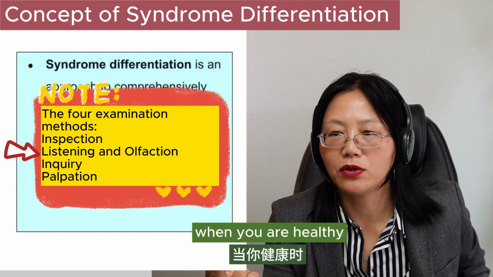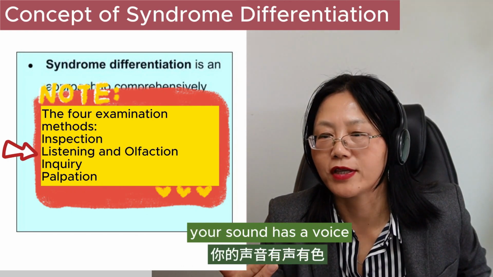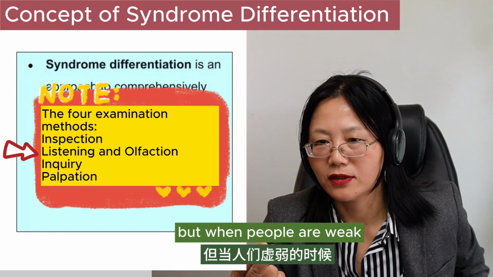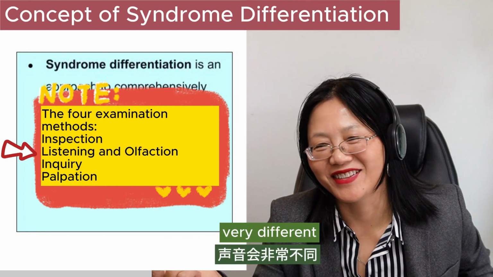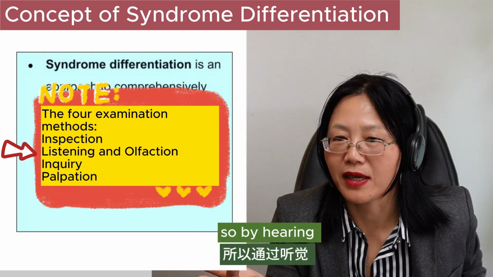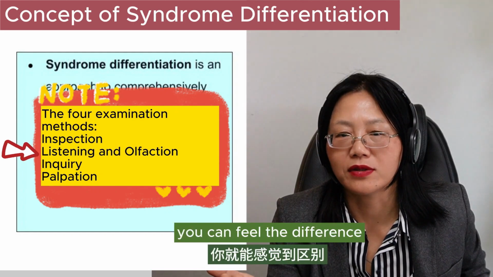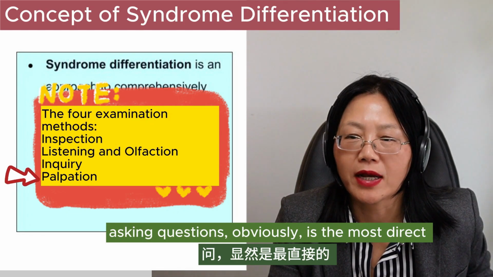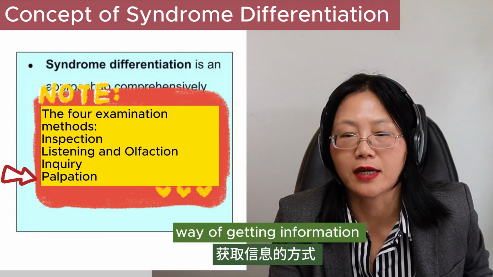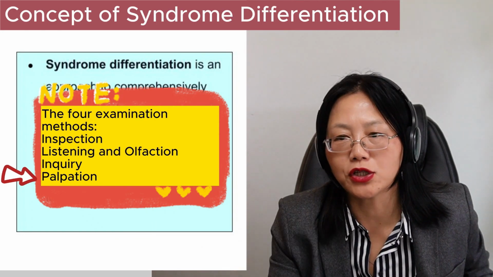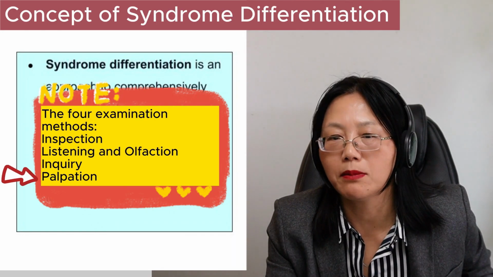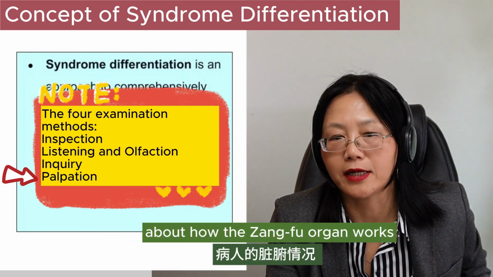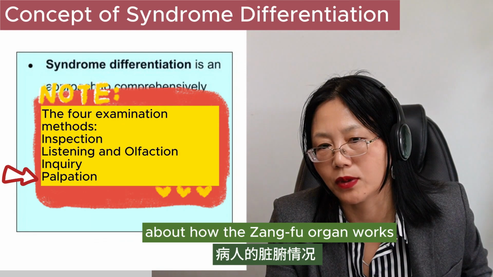By hearing, when you are healthy, your voice is forceful. But when people are weak, the talk would be weak, very different. The energies are different. By hearing, you can feel the difference. Asking questions obviously is the most direct way of getting information. Like here, you are treating a female patient, you are asking about menstruation, menopause, those kinds of information give you a very good idea about how your 脏腑 organs work.